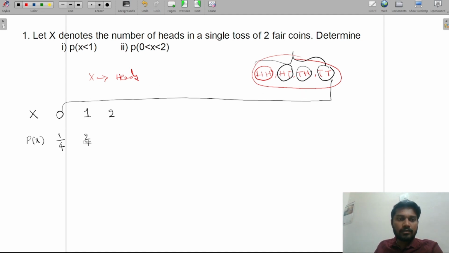2 by 4. Now similarly, coming to x equal to 2. So what is this? Getting number of heads 2. How many times am I getting 2 heads? Only once, right? So can I say the probability is 1 by 4? Yes or no? See, this is nothing but a discrete probability distribution.